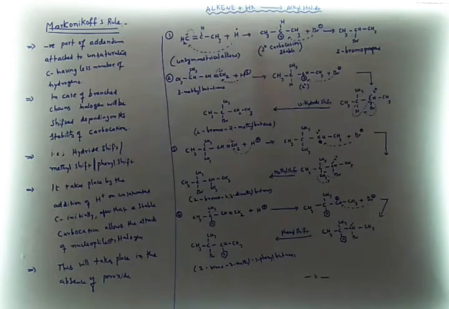Then the halogen attacks the tertiary carbocation and gives a rearranged product, that is 2-bromo-2-methyl butane.